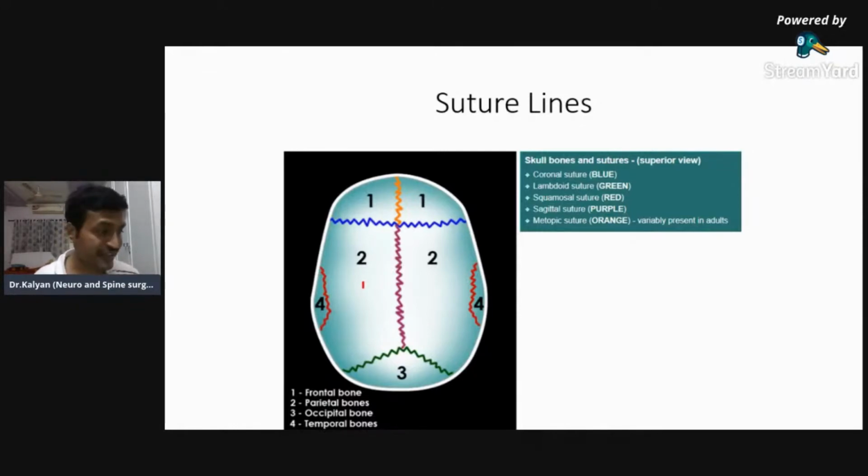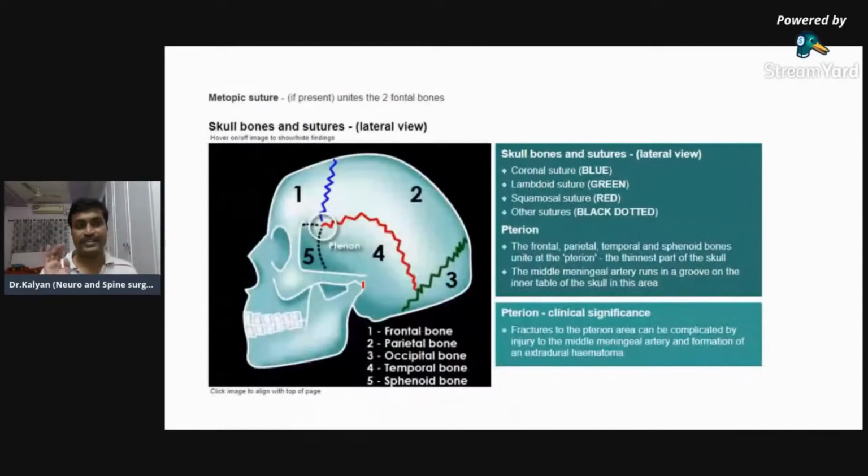I'm going to ask you again, so try to understand this one. If you have any doubts, you can ask me. I will stop over here. This is the lateral view of the skull. The midline suture, which I have not shown here, was the sagittal suture, which divides into right and left halves.